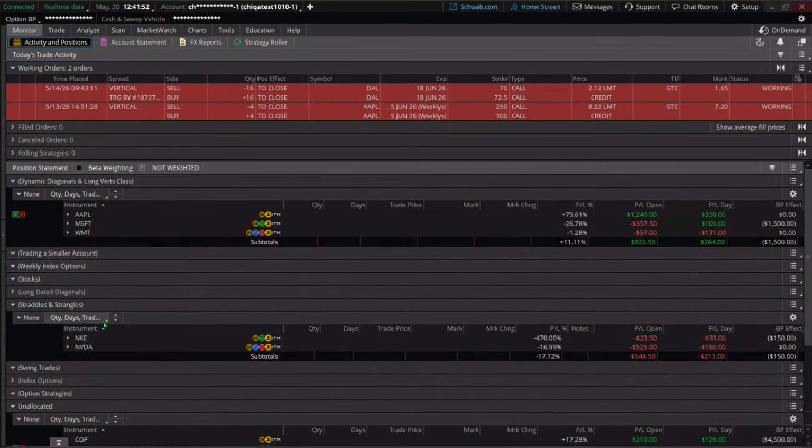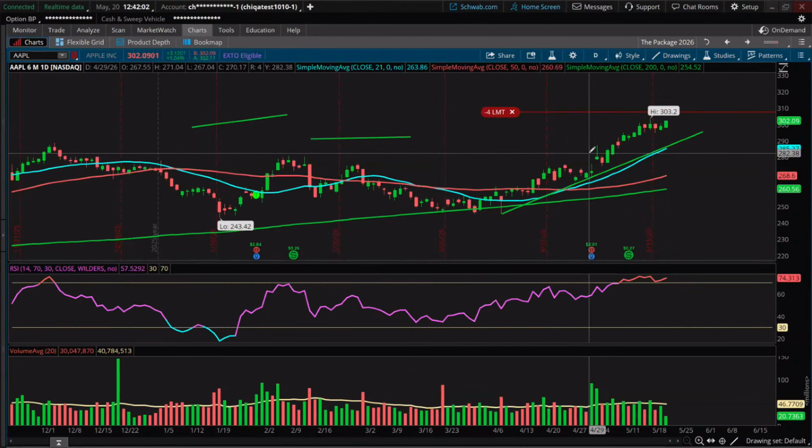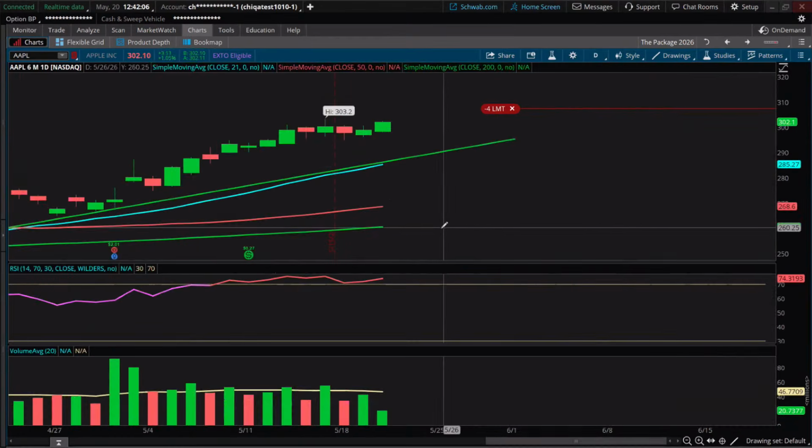Oh, where did I put it? In any case, I'll show you what I did on Amazon. Went over to here, and I had a spread trade on. So this applies to those of you that maybe trade spread options, and I like to mark where my short leg is.